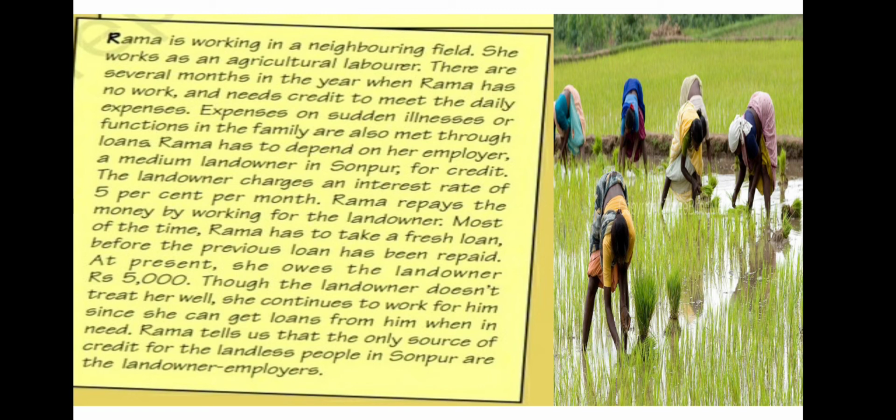So she cannot repay the loan amount, and she needs to work in his field only, for regular pay.